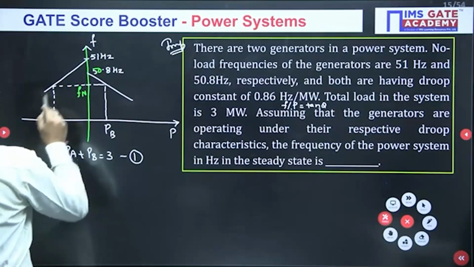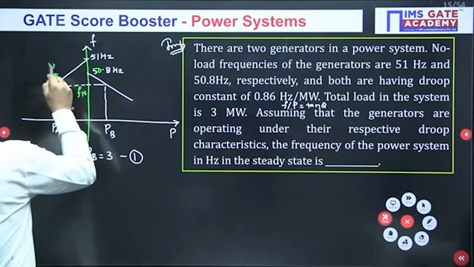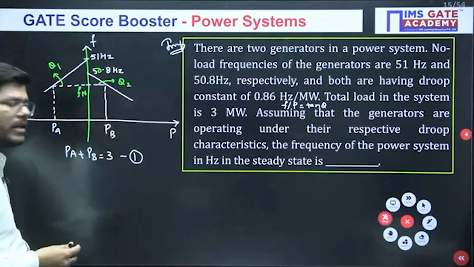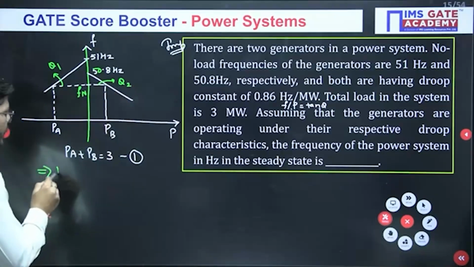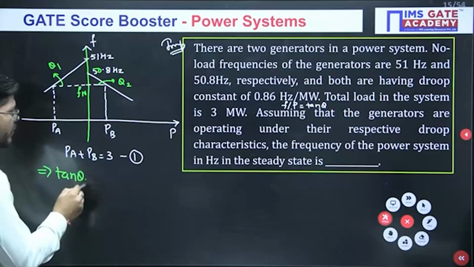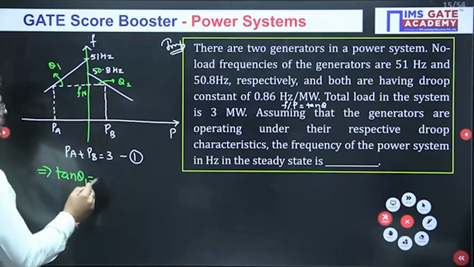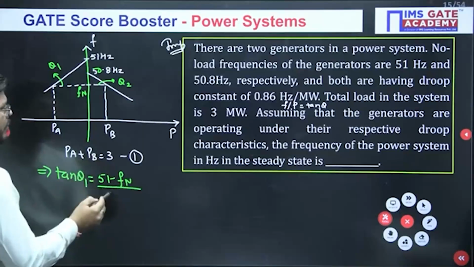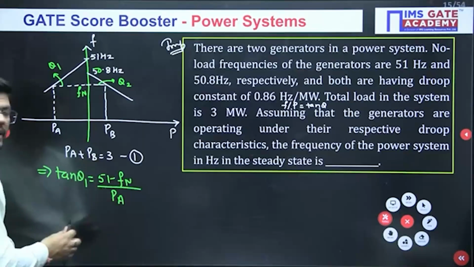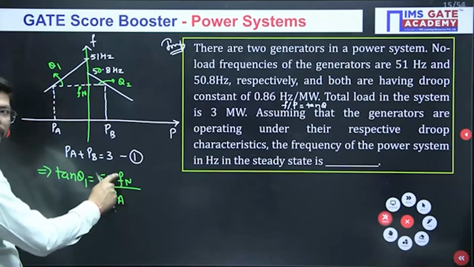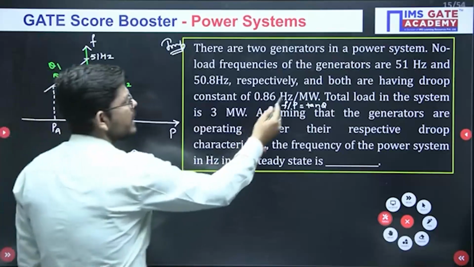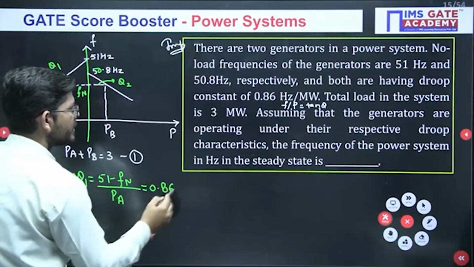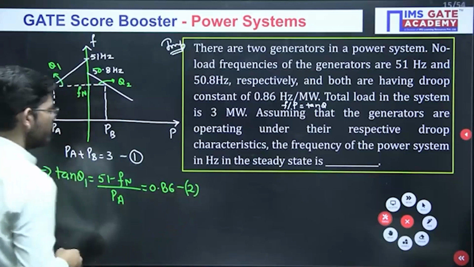Let me call this angle theta 1 and this angle theta 2. So what will be the value of tan theta 1? The value of tan theta 1 here will be 51 minus Fn divided by PA. This is frequency and this is megawatt, hertz upon megawatt. This is what is given to us, 0.86. Let me call this equation number 2.